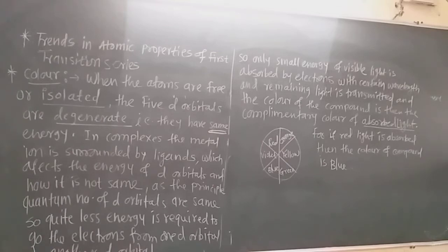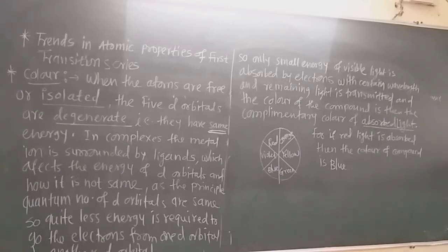And the color of the compound is then the complementary color of the absorbed light. What is meant by complementary color? The color of the wavelength which is emitted. The part of the wavelength which is emitted, that color is observed. If red color is absorbed, then the color of the compound will be blue. If the red color is absorbed, then the transmitted light contains an excess of the other colors in the spectrum, particularly blue, and so the compound appears blue.